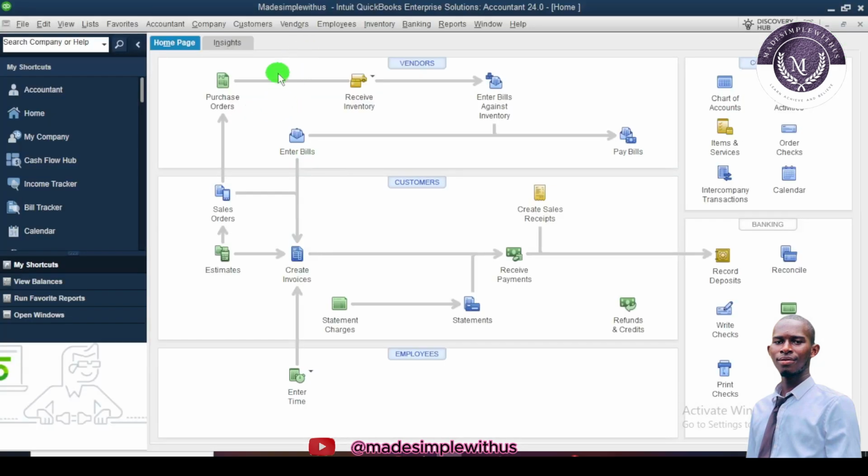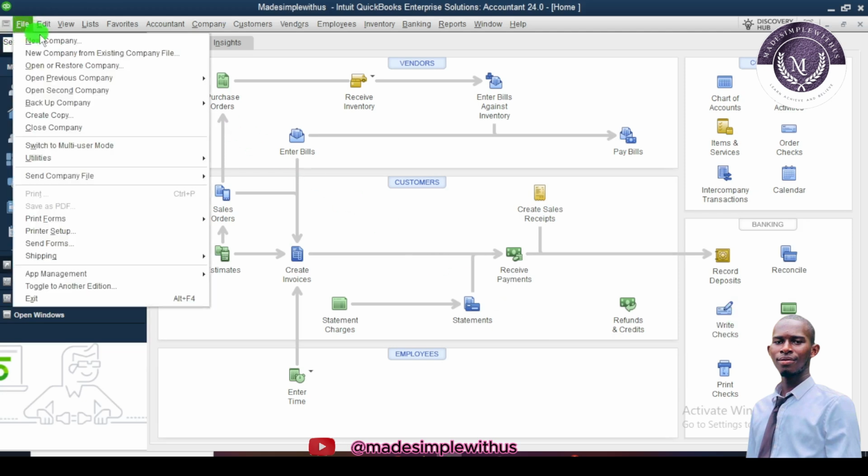This is the layout of QuickBooks, and I have set it up, made simple with us. This one here is the home page, as you can see, and up here is a menu, and over here is the company file and the banking file sector. So now let's start. It's just a brief introductory aspect.